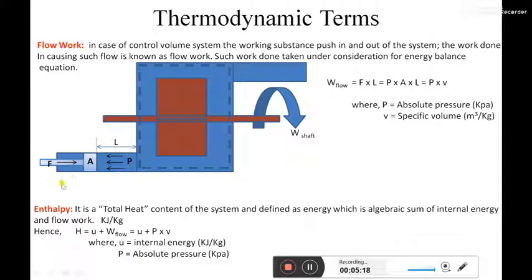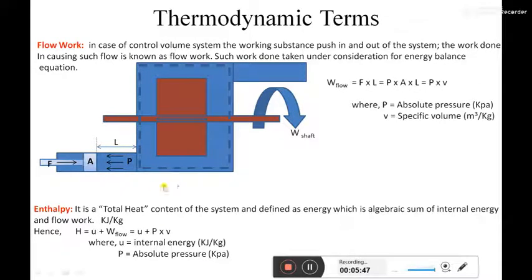The surroundings give flow work to the system, and the system gives shaft work to the surroundings. Remember, the surroundings give flow work to the system to maintain the flow, and the system gives shaft work to the surroundings. So it is a work transfer across the boundary. As I told you, work is a boundary phenomenon. So this concept is also clear, I think.